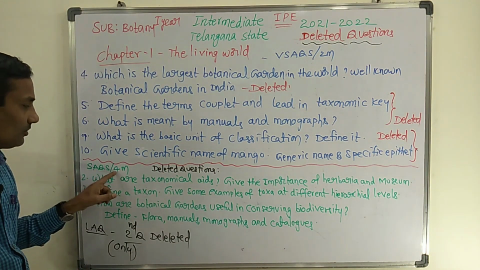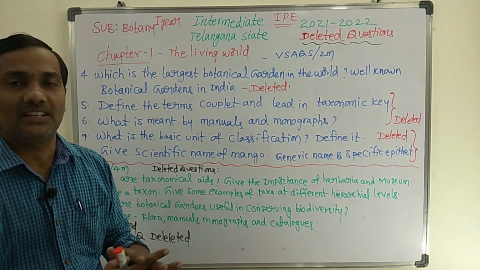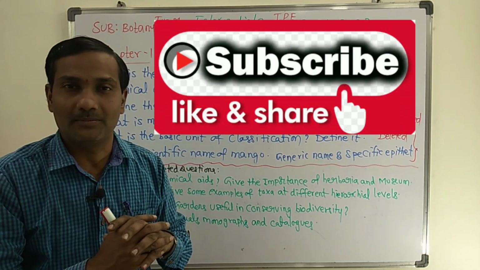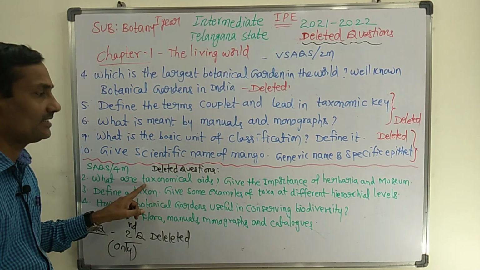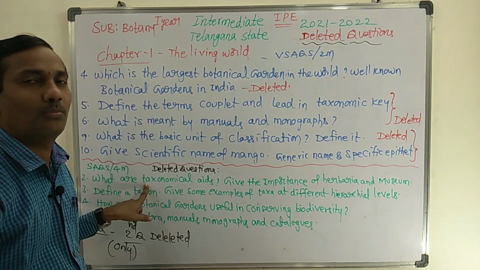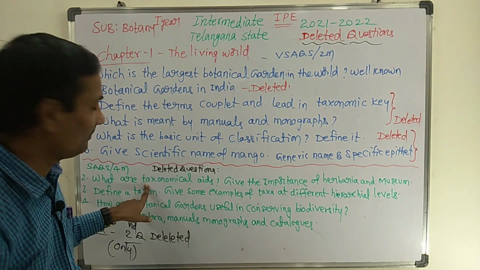Now short answer questions are 4 mark questions. There are 3 questions from this chapter, I am saying only from the living world chapter. The second question: What are taxonomical aids? Give the importance of herbaria and museum. It is a 4 mark question. It is deleted, no need to prepare for the IP exam.